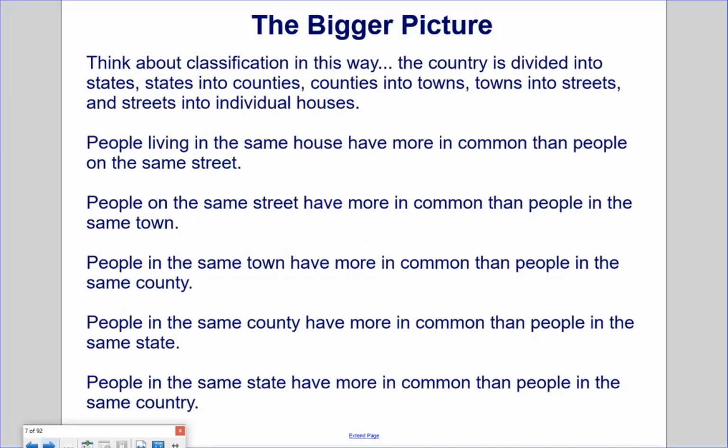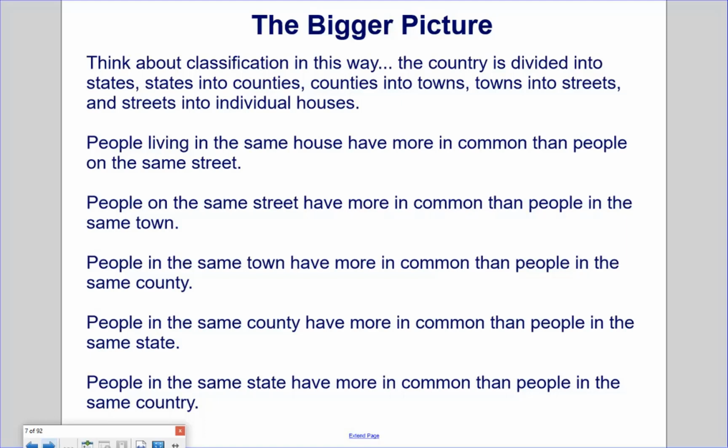The bigger picture. Think about classification in this way. The country is divided into states, states into counties, counties into towns, towns into streets, and streets into individual houses. People living in the same house have more in common than people living on the same street. People on the same street have more in common than people living in the same town.